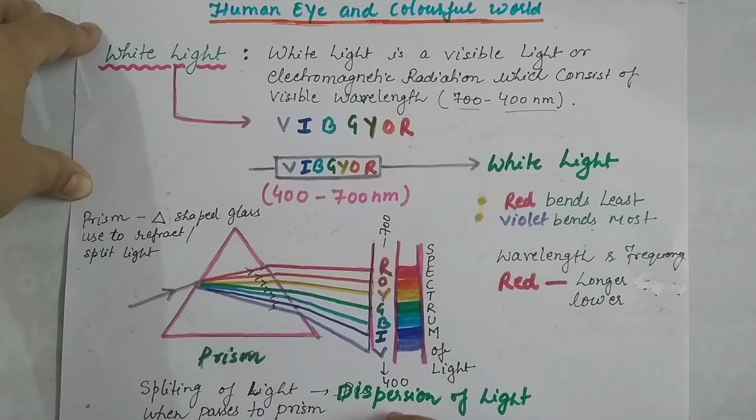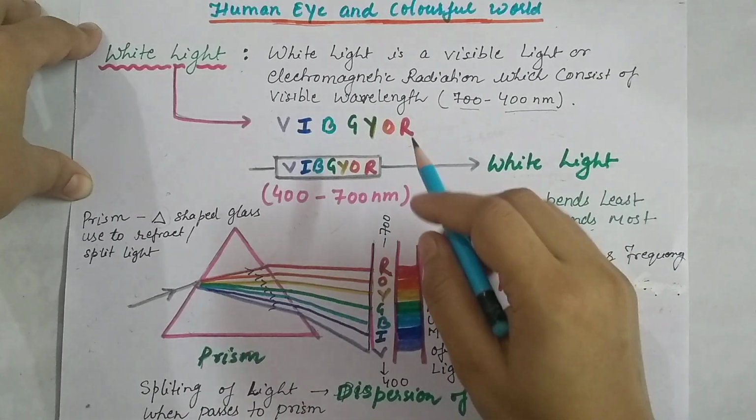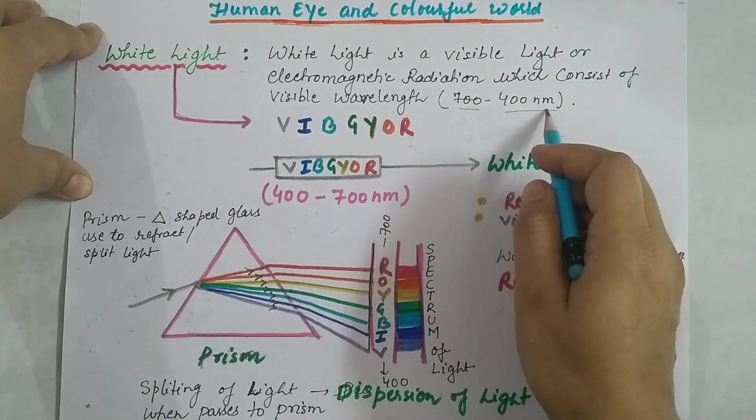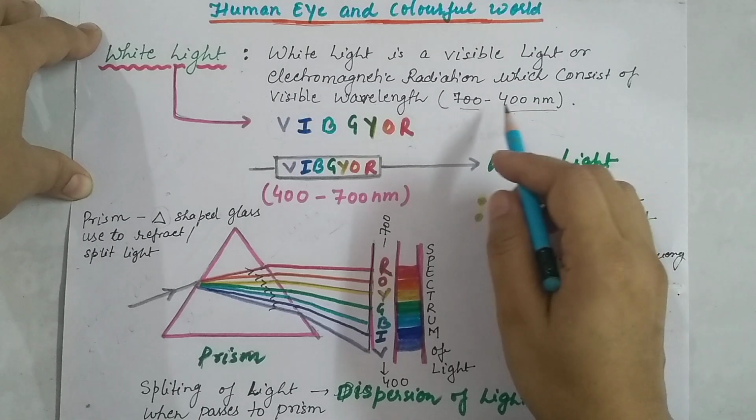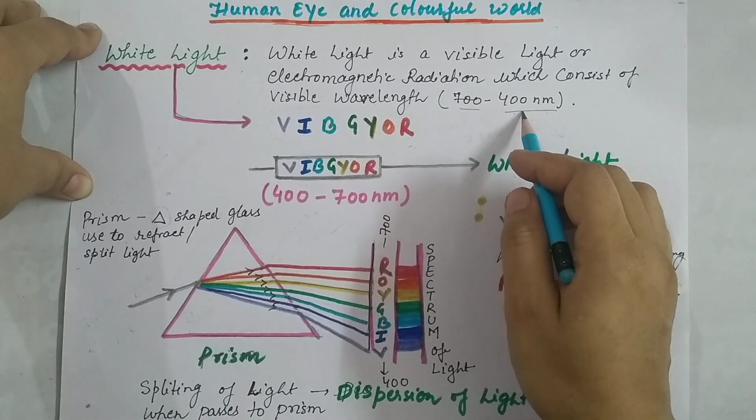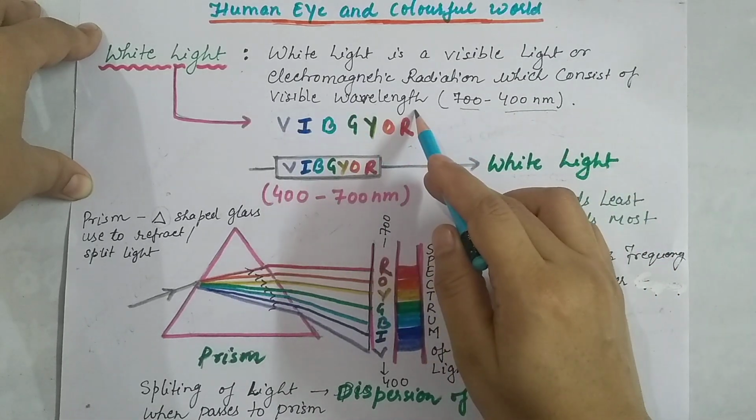Students, today in this video we are going to study about white light. In our earlier video we discussed that light moves in the form of electromagnetic waves having different wavelengths, and we are only able to see the 700 to 400 nanometer wavelength, which is called the visible wavelength.